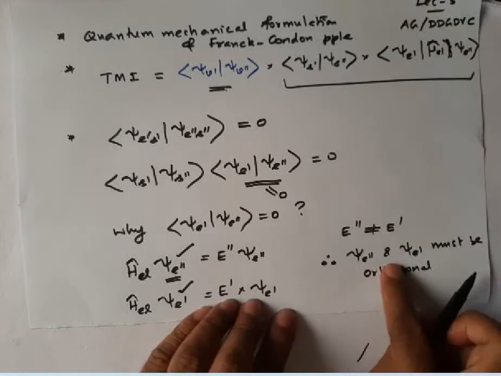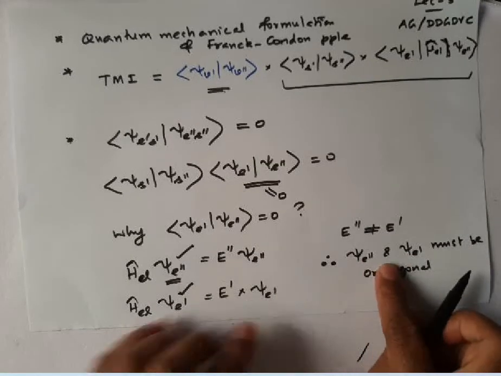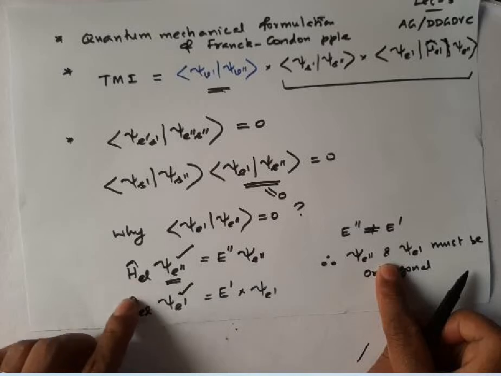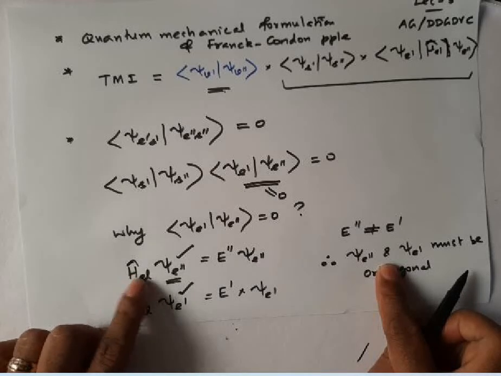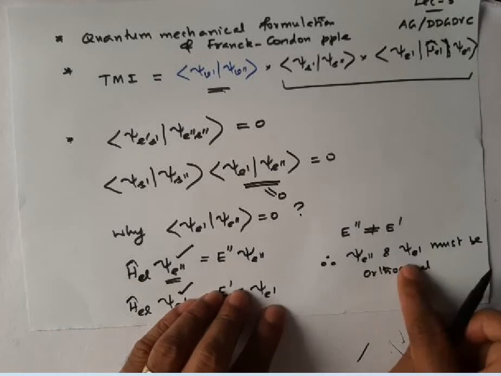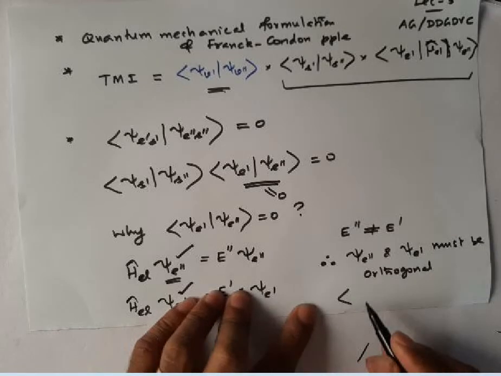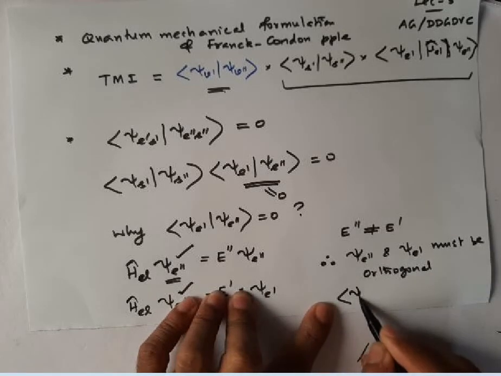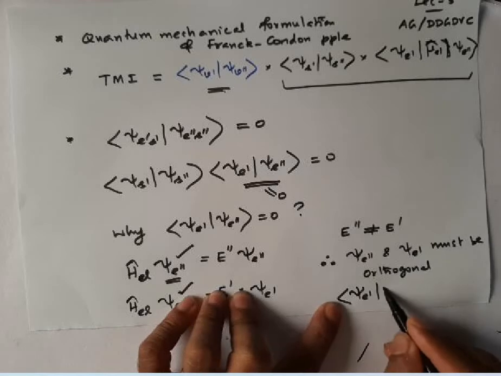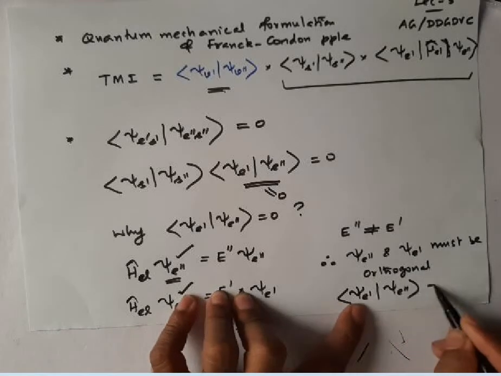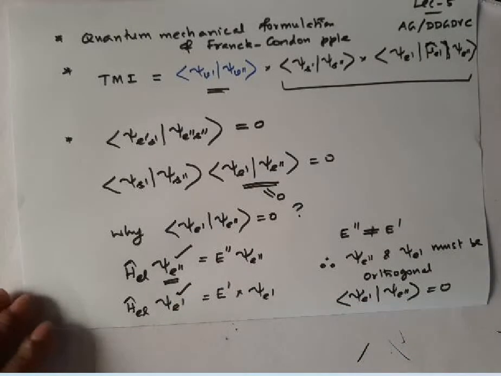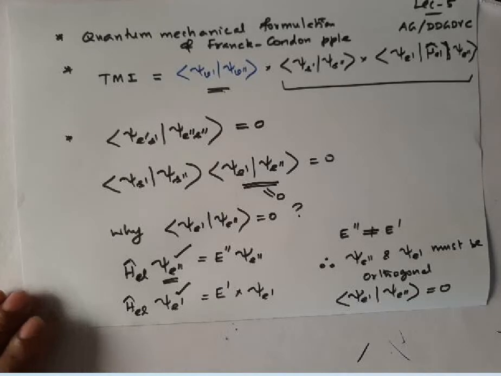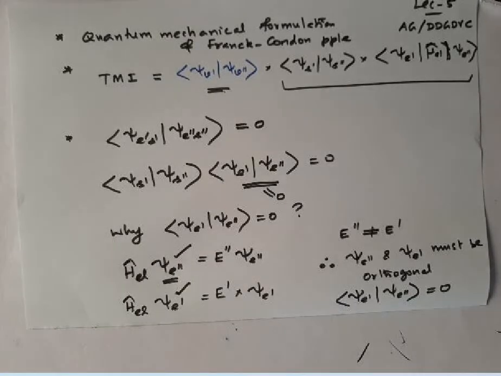Since the two wave functions are eigenfunctions of the same electronic Hamiltonian operator, they must be orthogonal. Since they are orthogonal, the integral of psi e prime with psi e double prime must be 0. This is a very important point, keep this in mind.